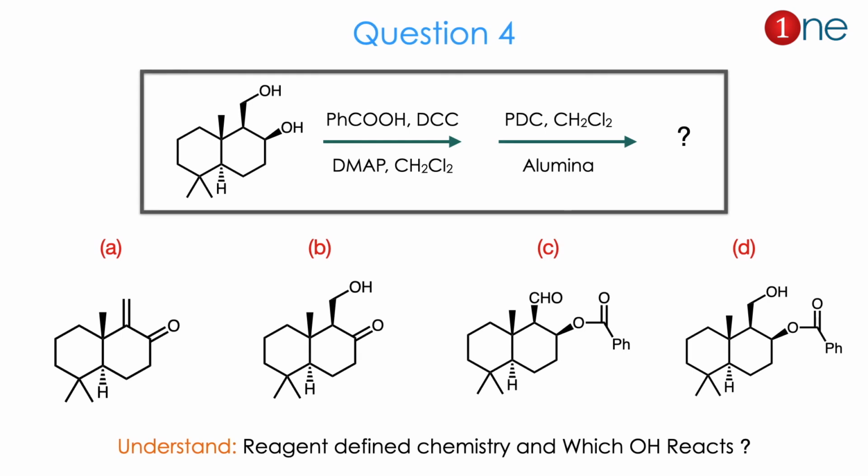Then question number 4. The starting material is a fused system with many alkyl groups on different positions and two alcohols also there. Here you are using the acid as well as DCC, DMAP, and PDC, and solvent and alumina. Here products are given. Products mostly differ in what happened to the hydroxyls. So the question is whether the OH group is oxidized, or eliminated, or acetylated or esterified. So the real question is which OH also reacted.